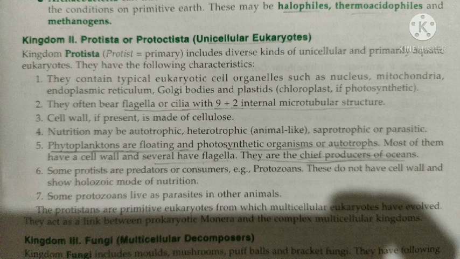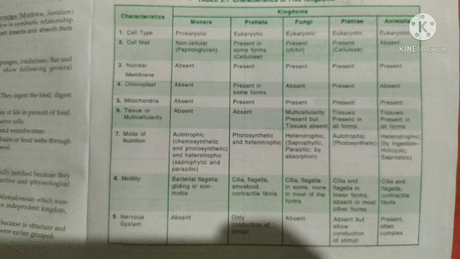The next kingdom is kingdom Protista, and here it also consists of single celled, that is unicellular organisms, but they are eukaryotic, means they have a proper well defined nucleus. Their cell wall is made up of cellulose, and they also have chloroplast and mitochondria, but again they have only the cellular level of organization. Their mode of nutrition may be phototrophic or heterotrophic.